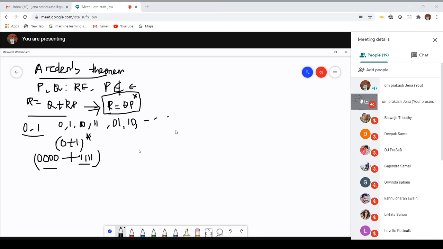Let me create a regular expression. It will be (A+B)*B(A+B)*B. I have already given this example in your material, so you can refer to that. So now tell me, what is the value of sigma here? The sigma value is nothing but either A or B.